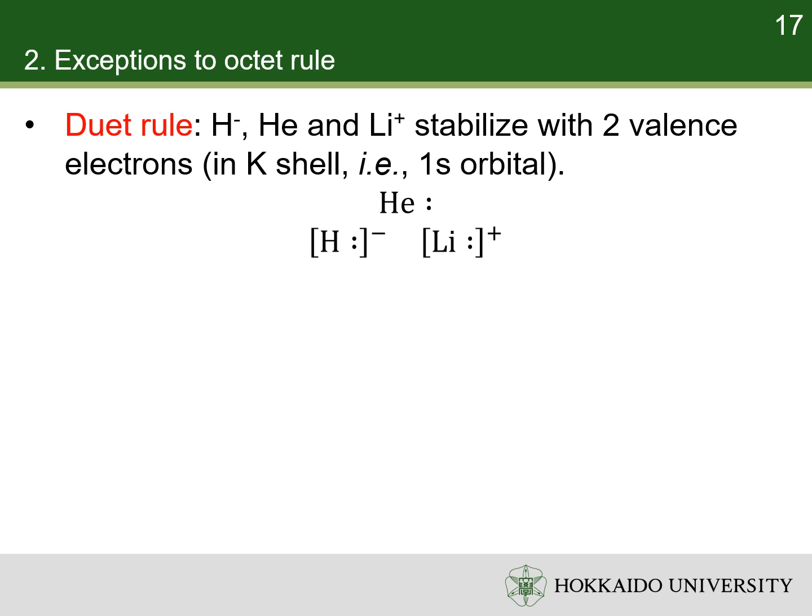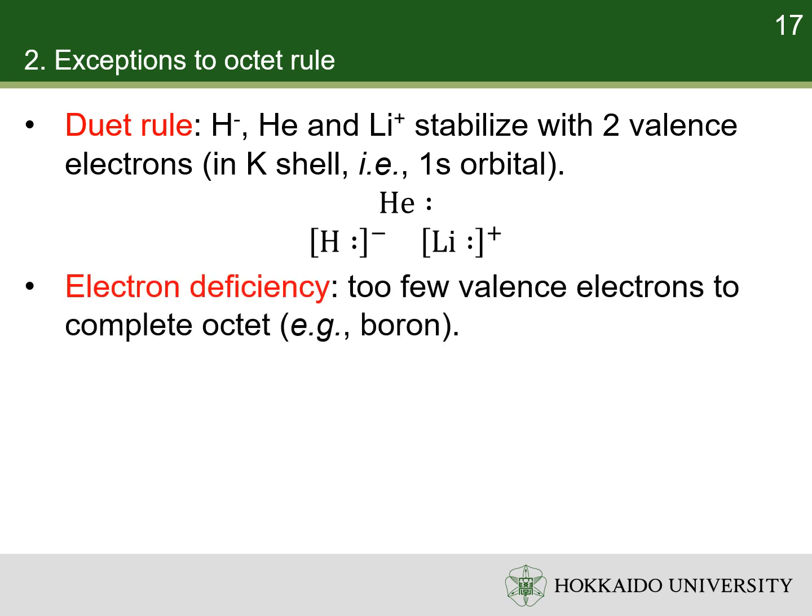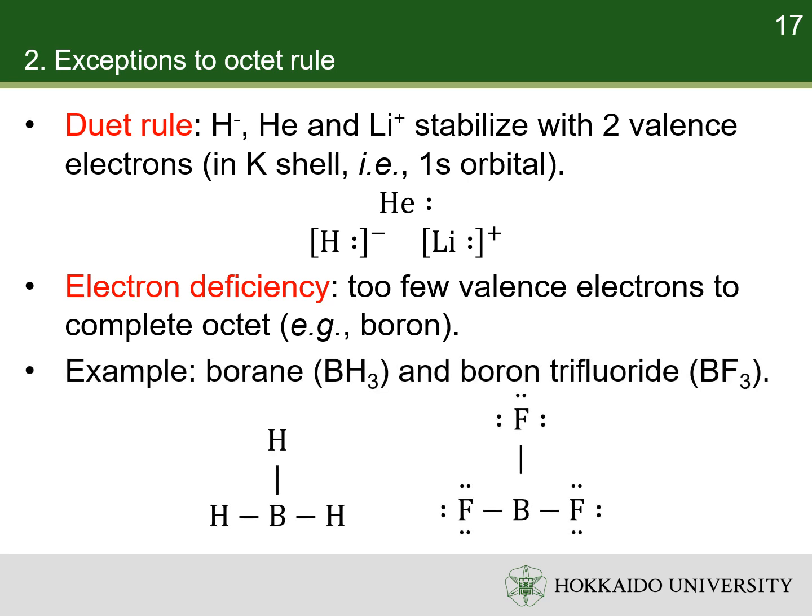Hydrogen only needs 1 additional electron to attain this stable configuration, while lithium needs to lose 1. Heavier elements, such as boron, that violate the octet rule due to too few valence electrons form electron-deficient species. For example, borane and boron trifluoride would require a minimum of 4 bonds with 8 electrons to complete the octet of boron, but they can only have 6 valence electrons in 3 bonds.